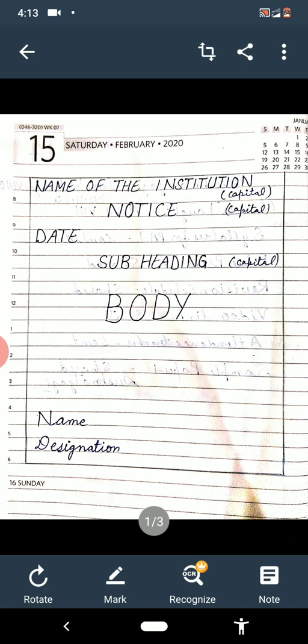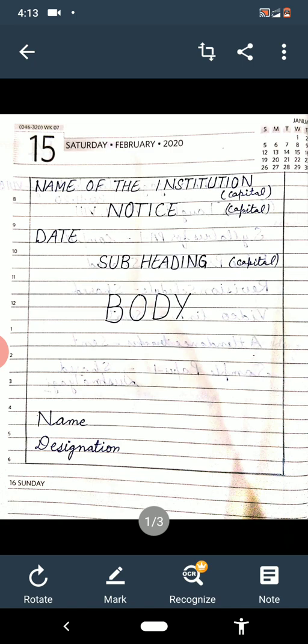Whenever you are writing a notice, we have to write the date as per the requirement of the notice. It is not necessary that the date should be of today only or tomorrow only. It is as per the need.